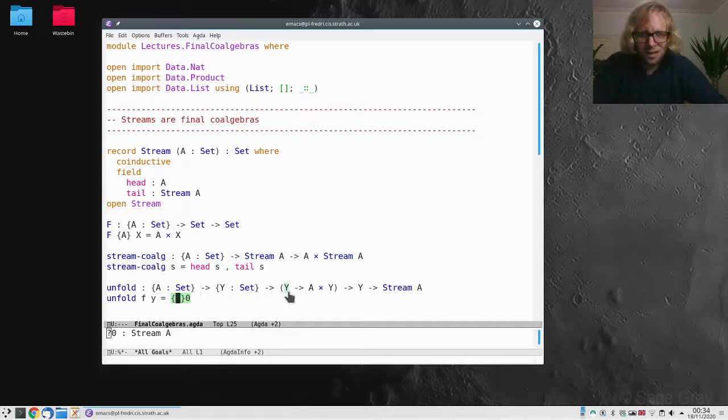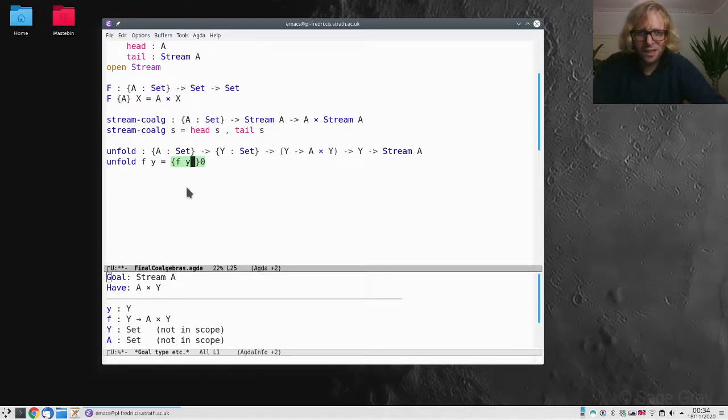Well, I can apply my function f to this y. That's like observing this y. And this functor is telling me that I'm going to get the first element and a continuation. If I look at the first projection of this, it's getting me an A. And if I'm looking at the second projection of this, that's getting me a Y.